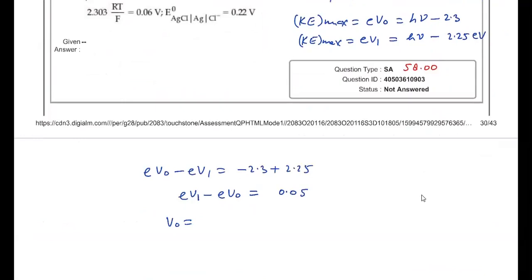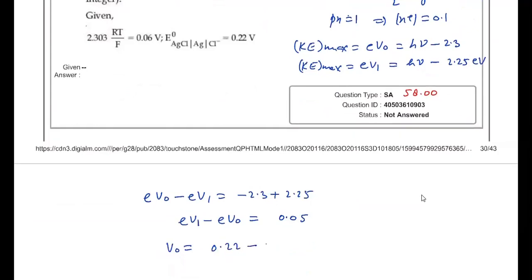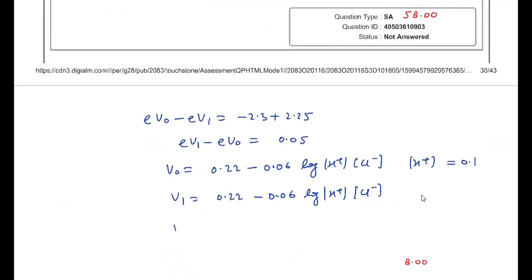Now for two different values, V1 and V0 we can write. So V0 value is 0.22 minus 0.06 log of concentration of H plus into Cl minus, and here H plus concentration is 0.1. For second case it is 0.22 minus 0.06 log of concentration of H plus you have to find out into Cl minus. So now you have to calculate V1 minus V0. So subtract the two terms. So V1 minus V0, if you will subtract, it will come out to be minus 0.06 into log of concentration of H plus into Cl minus upon 0.1 into Cl minus.